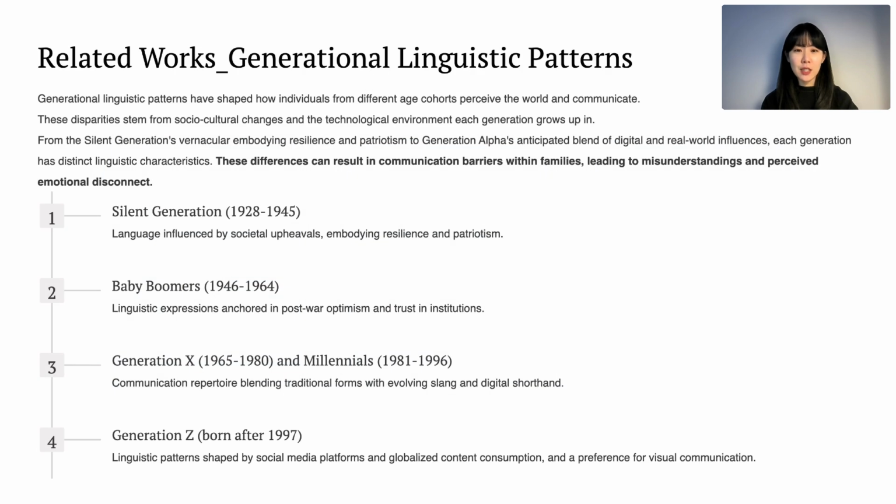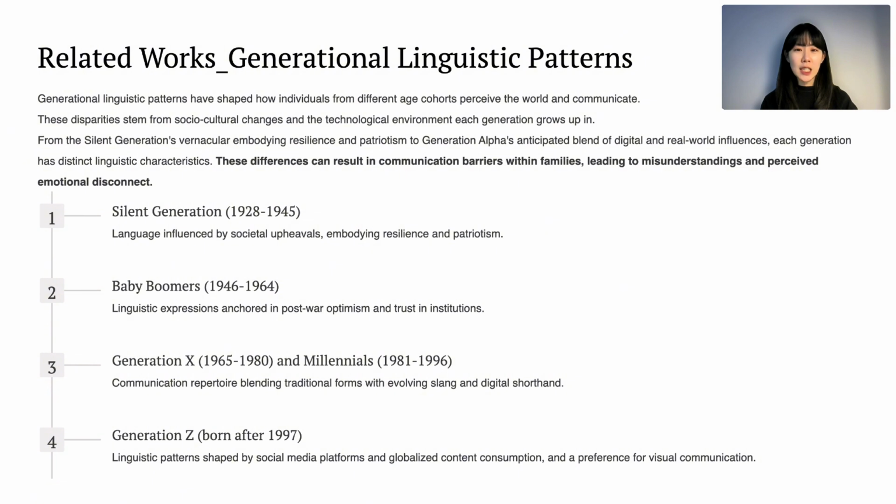Generational language differences come from the unique social and cultural environments each generation grows up in. For example, the Silent Generation values formal and respectful communication shaped by tradition and resilience. And baby boomers focus on trust and community in their language. Generation X and millennials blend traditional expressions with digital slang and memes because of the rise of internet culture.